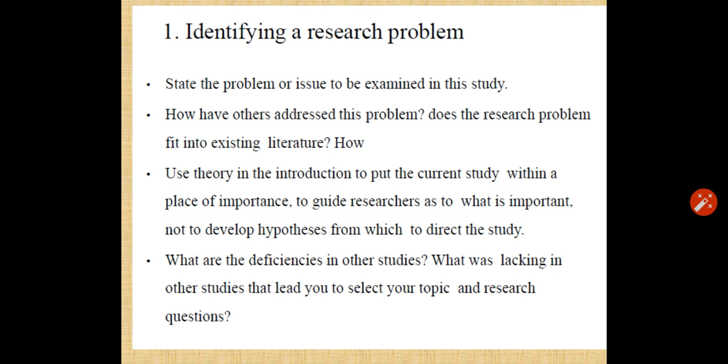Use theory in the introduction to put the current study within a place of importance, to guide the researcher as to what is important, not to develop hypotheses from which to direct the study. What are the deficiencies in other studies? What was lacking in other studies that led you to select a topic and research question? So in this you have to identify a problem on which you have to perform a research.